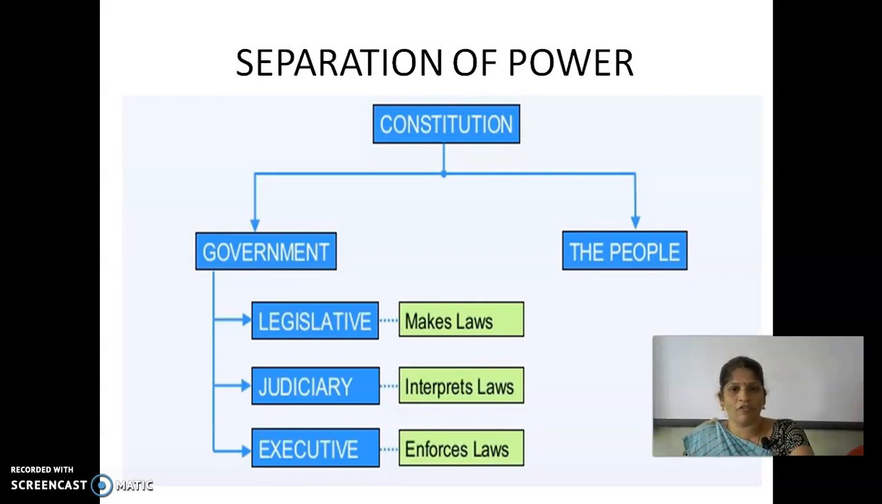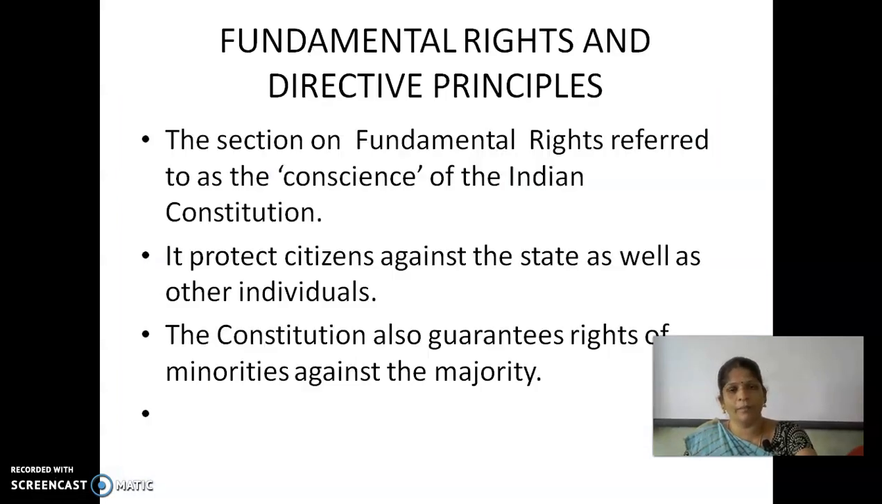Then separation of powers. The constitution separates its power into legislative, judiciary, and executive. The legislature is the body that makes the law for the country. The judiciary is the body that interprets the law. The executive enforces the law. Then fundamental rights and directive principles.